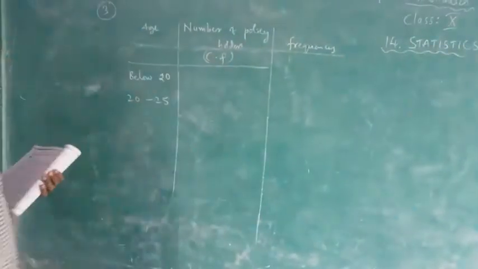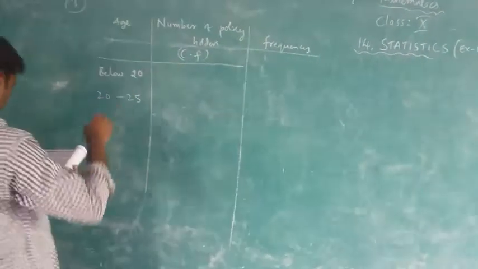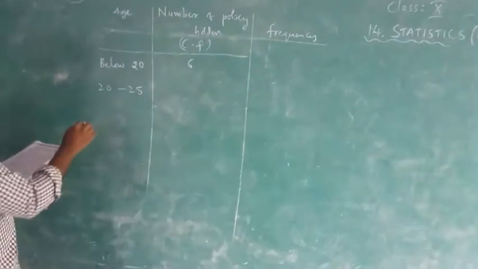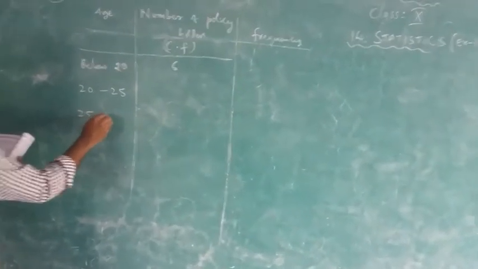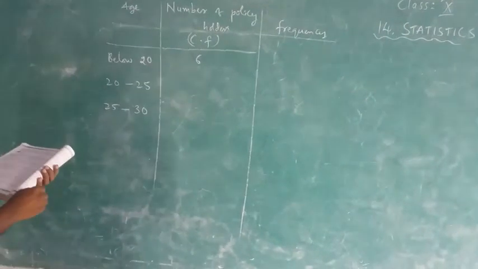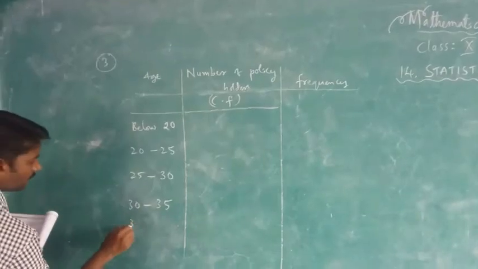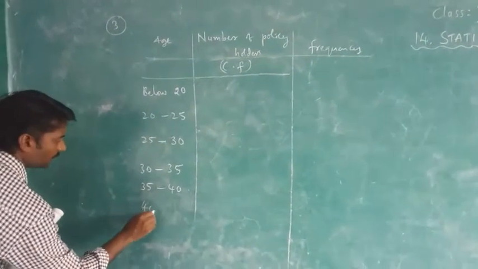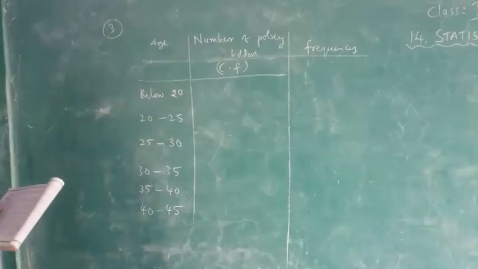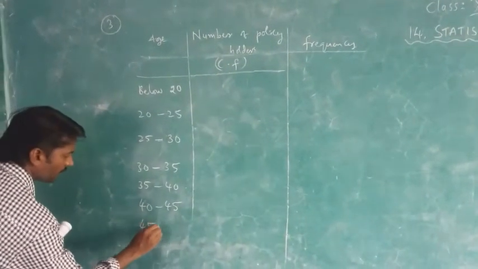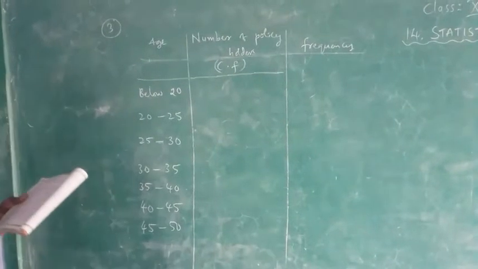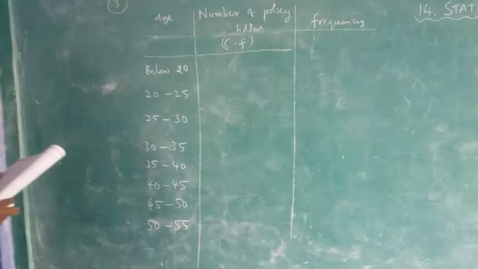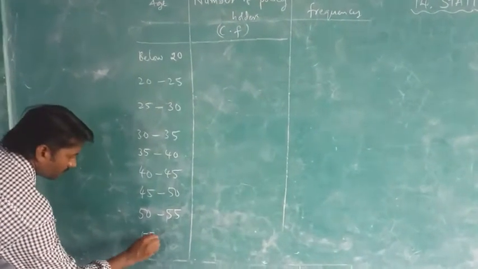Now, below 20, what is given in the question? 6 policy holders. You must write it as it is. Next, 25 to 30, next 35 to 40, still continue 40 to 45, then 45 to 50 years of age, 50 to 55 and 55 to 60.